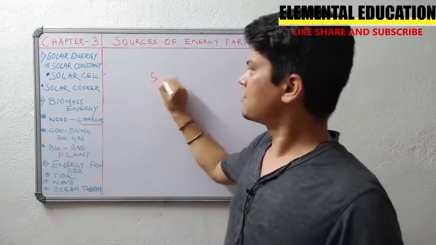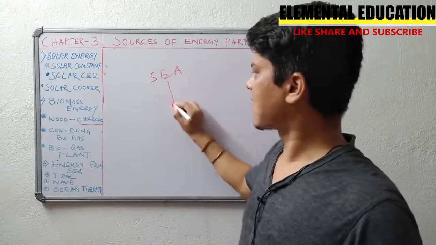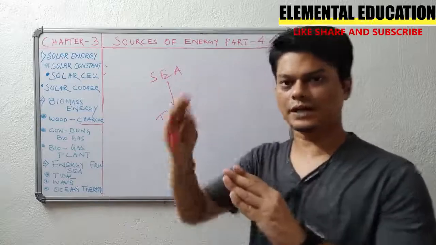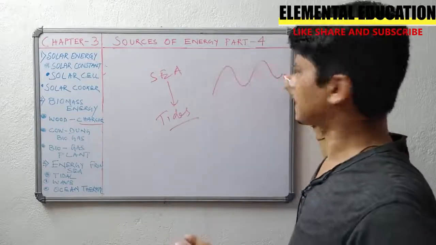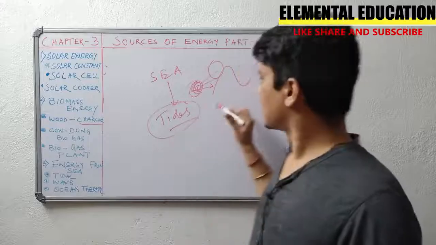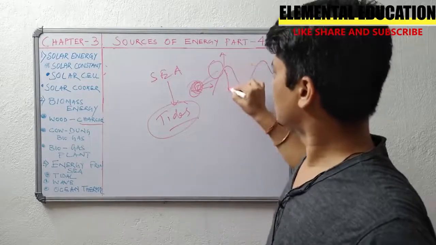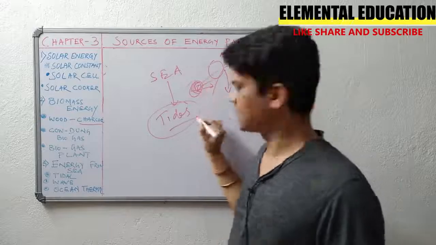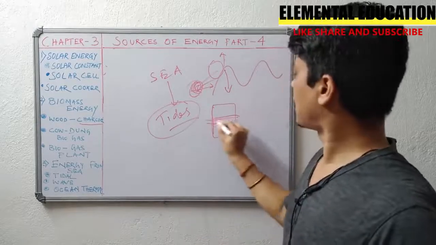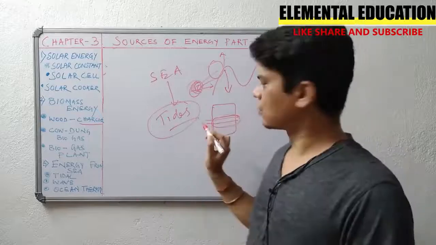So energy from sea, we know sea has tides, right? Tide means the movement of water. These are called tides or waves. To harness this kind of energy, when the tides are moving high or low, we construct a small dam. In this dam we have a small outlet for water to go.